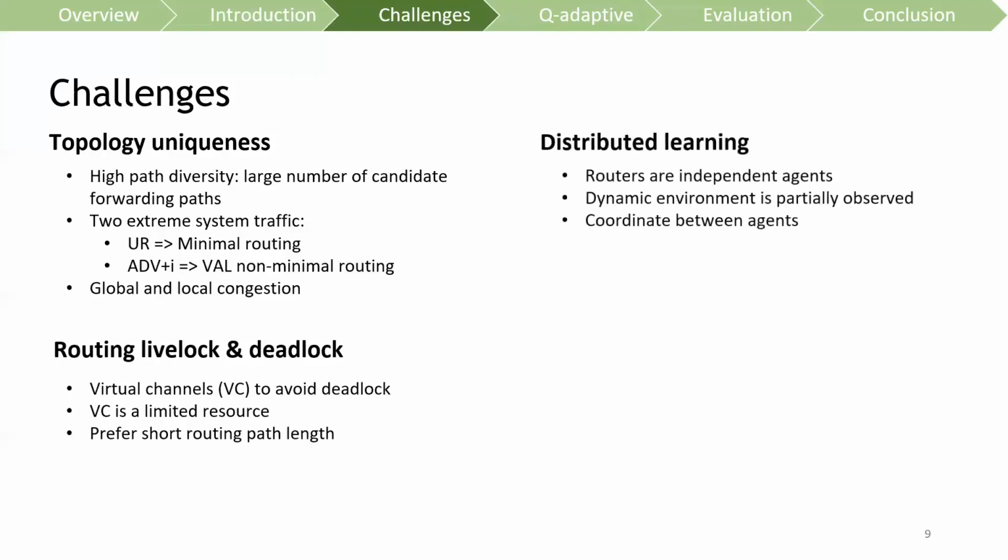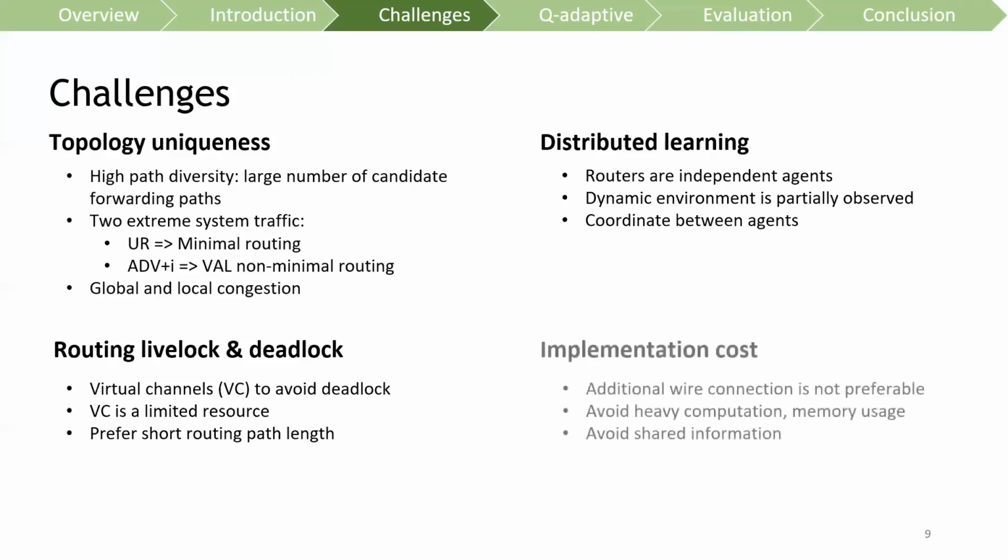And in a distributed learning environment, routers are considered as independent agents that can only partially observe the system state. Therefore, routers should be coordinated between them. In addition, we wish to avoid heavy implementation requirements such as additional wire connections or heavy computation requirements.